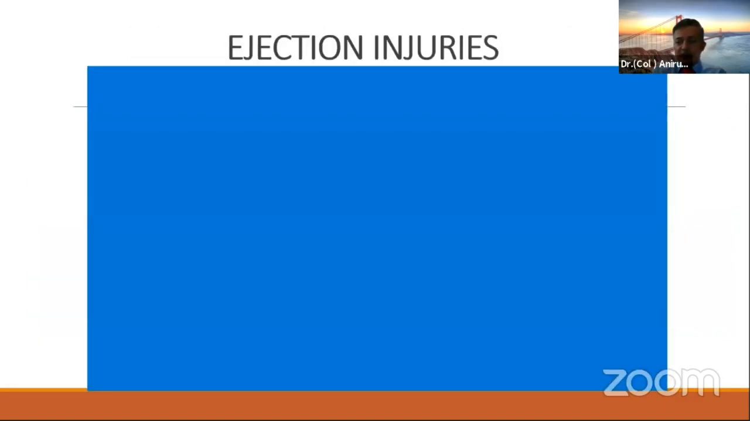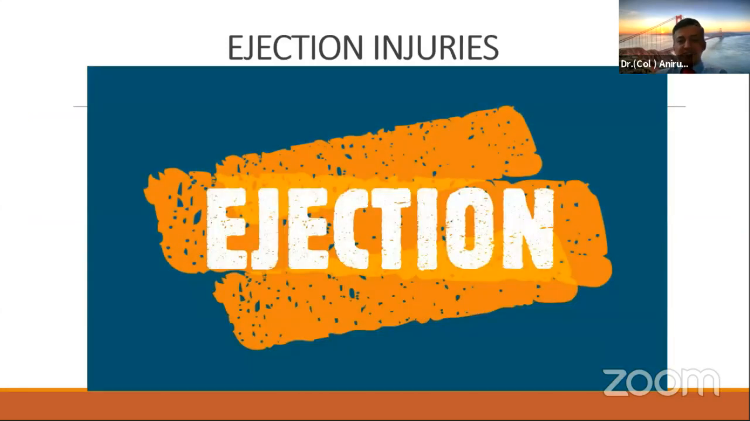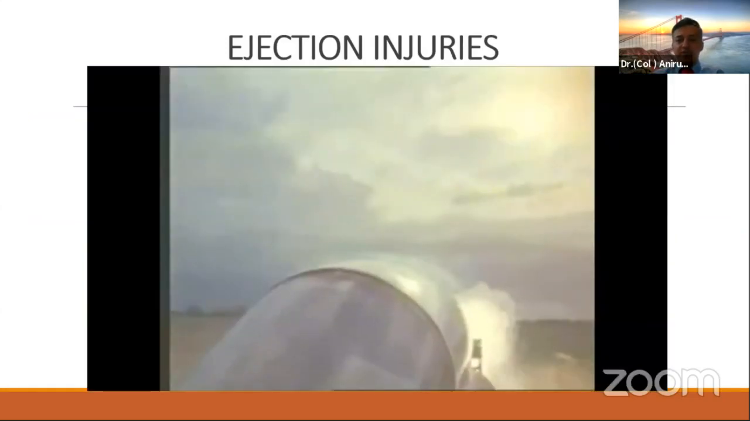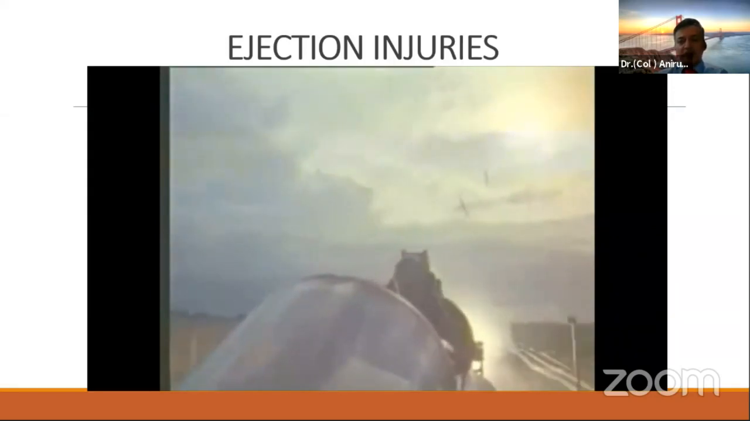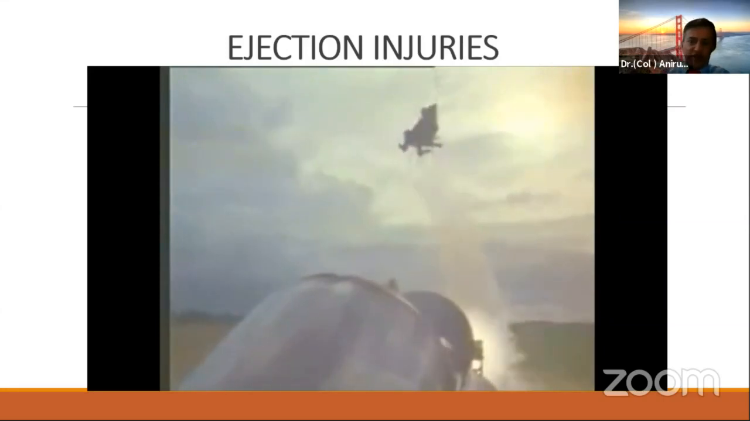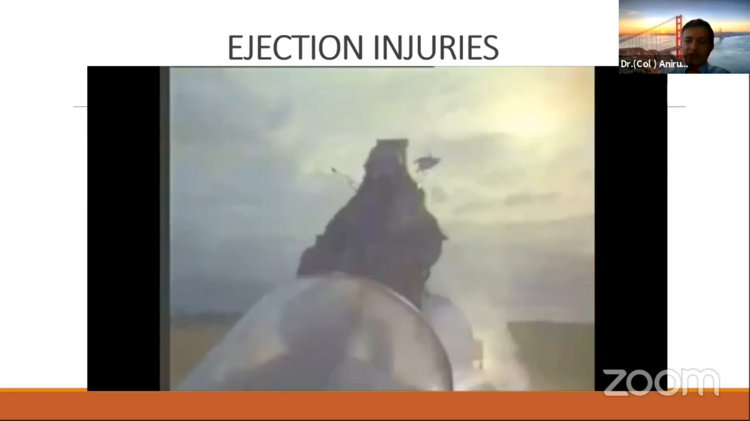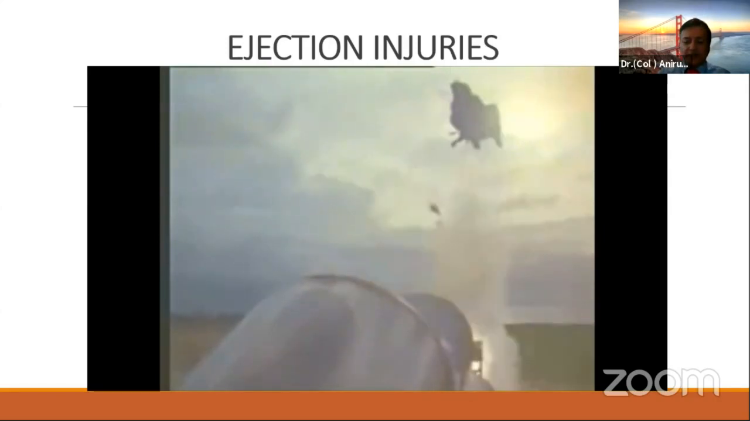Now, just to understand why these events happen more in Air Force warriors, I'd like to show you a small video of how the ejection happens. When the pilot ejects in case of any misfortune in the aircraft or enemy fire, you can see first the canopy shatters off, the pieces fly off, and then subsequently the fighter pilot ejects out of the aircraft.